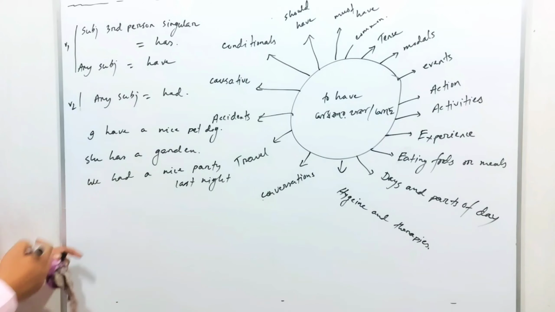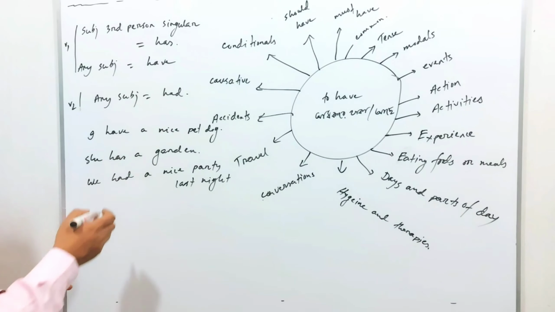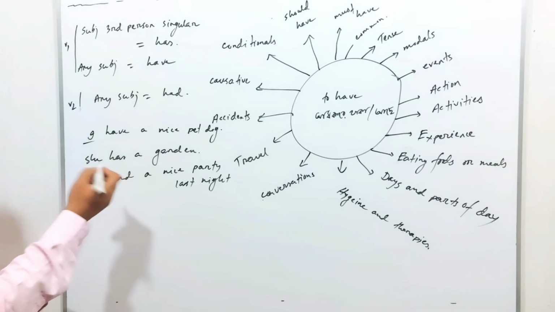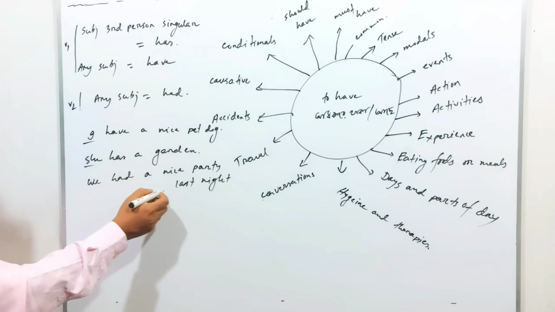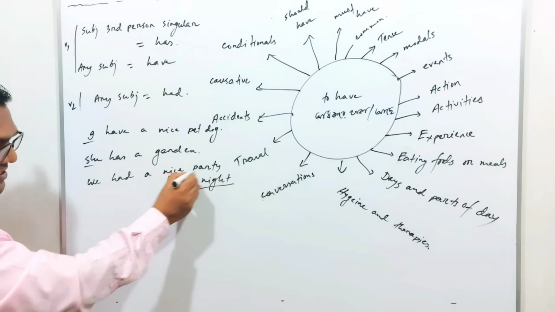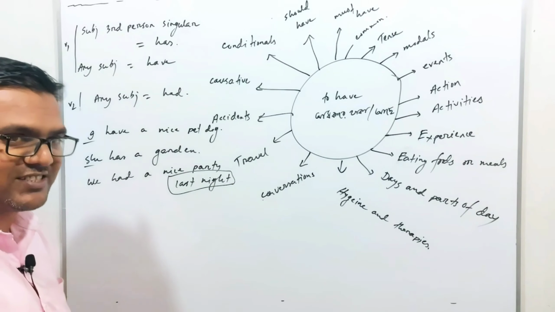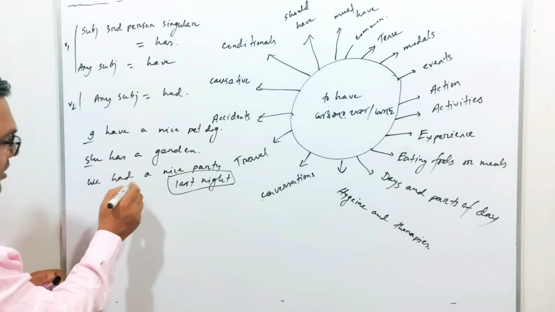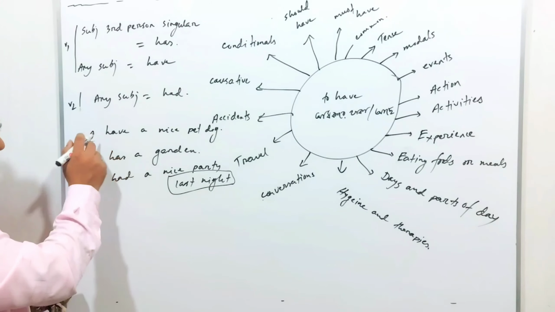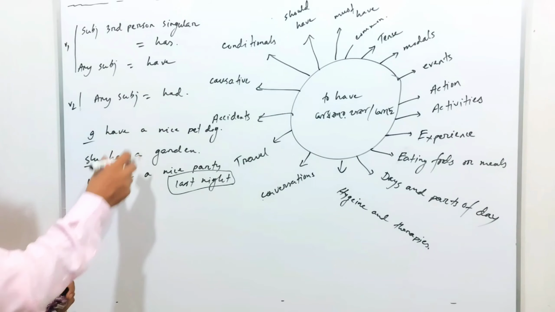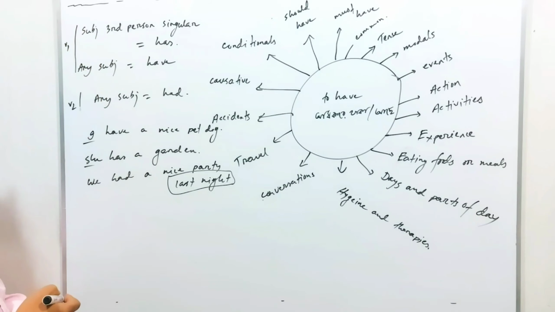Look at the sentences. I have a nice pet dog. So this one, I. She has a garden. This one, she. We had a nice party. Last night is the indication of past tense. So ultimately you cannot use have here. You have to use had here. And here have and has according to their structure.